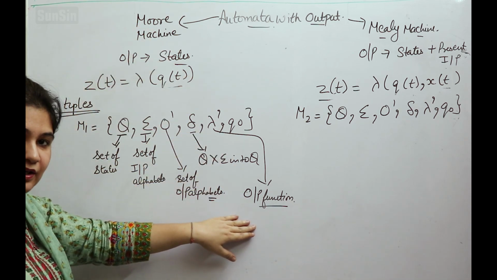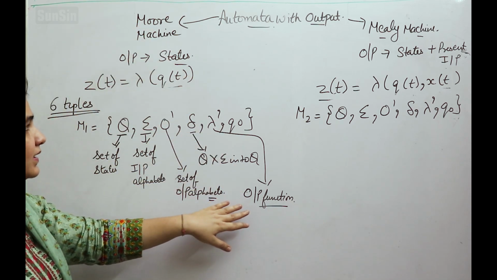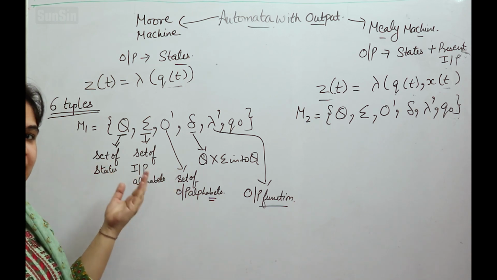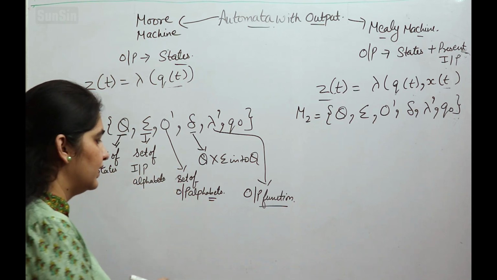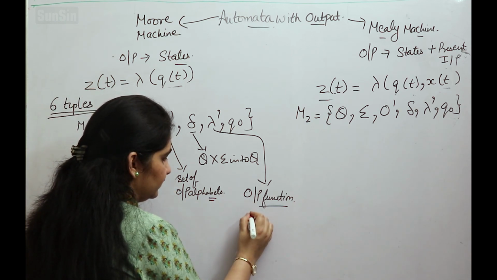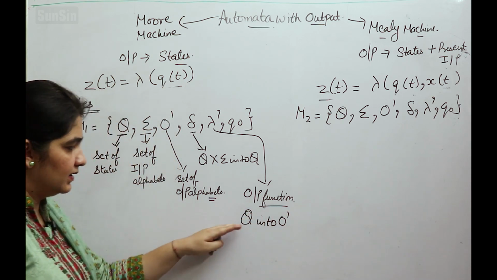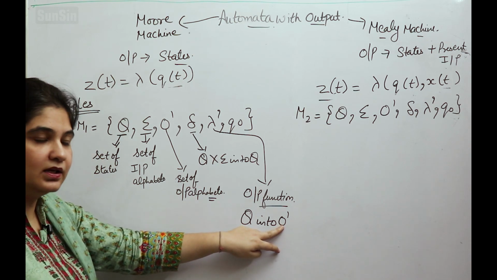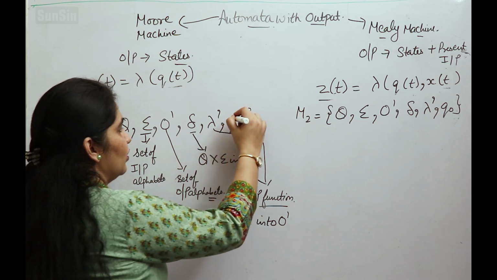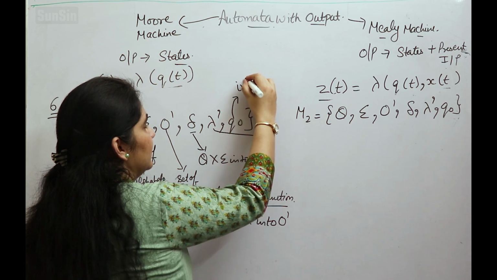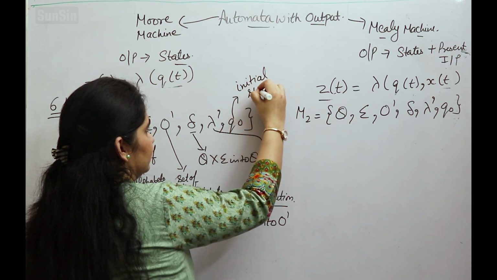So how will we write the output function? We write that the output will depend on the states only. Clear? So how will we write that? It will map Q into O dash, that is, a state will tell you the output. Clear? And Q naught is the initial state.